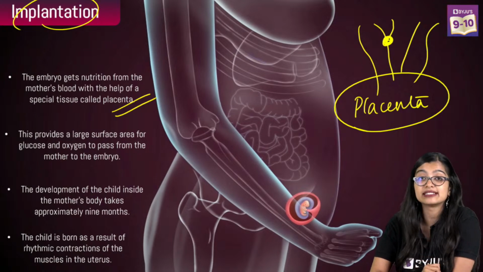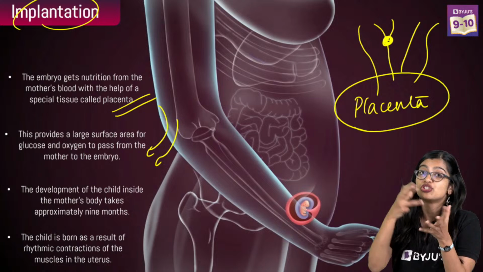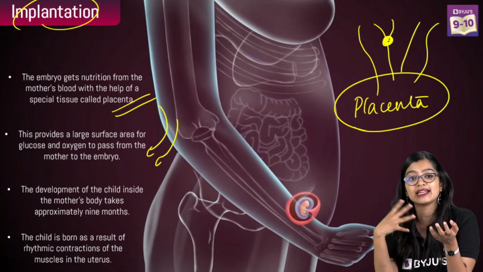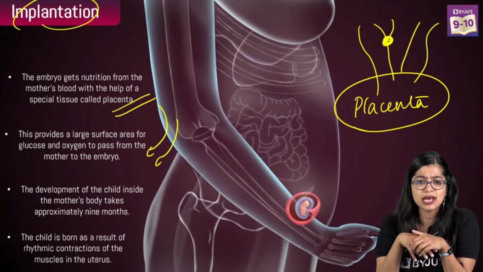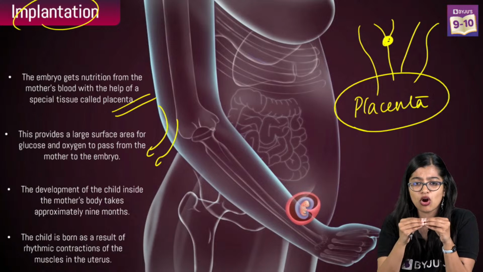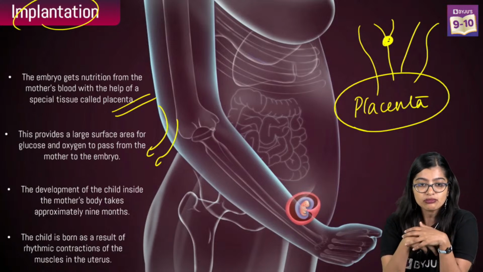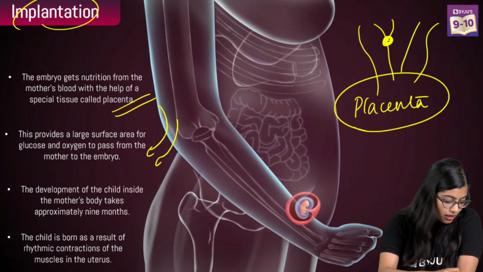And we know that the placenta is a disc-like tissue which is necessary and helps with transport of nutrients and oxygen from mother to baby, and carries all the waste material that is there. Yes, Yash, you are right. It is placenta and umbilical cord. Very good. So, the umbilical cord is a tube-like structure that connects mother to baby, right? Umbilical cord is a tube-like structure.